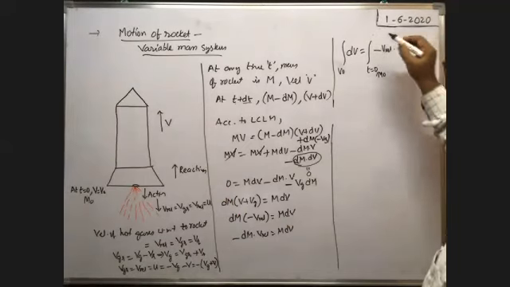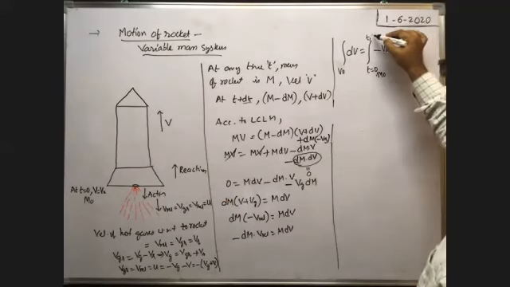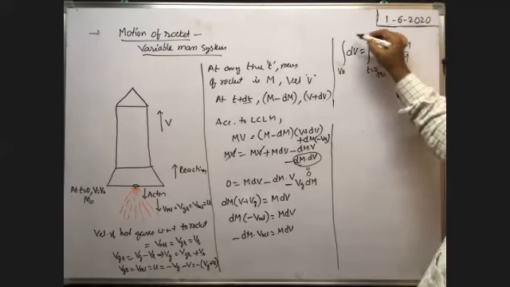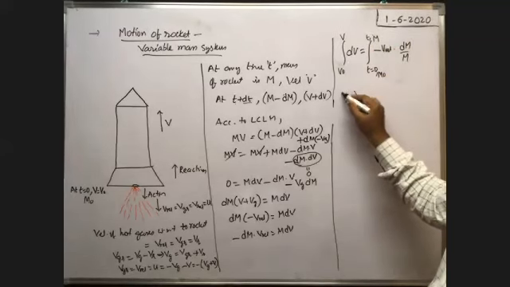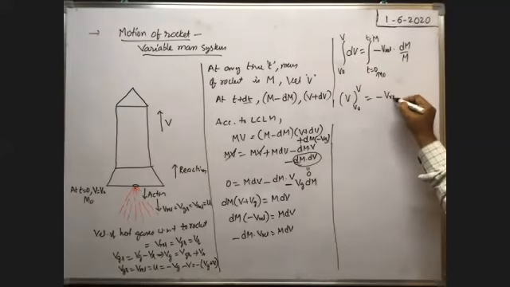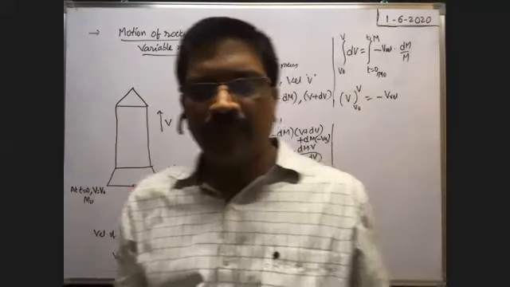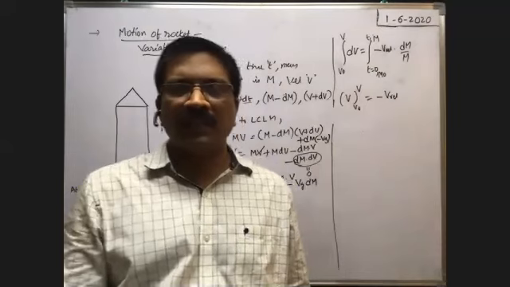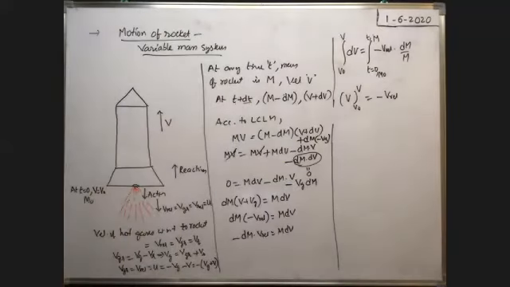After some time t, the mass of the rocket with the fuel is say capital M. At that time, velocity of the rocket is say v. Integral dv means v. When you substitute the limits v naught to v, it is equal to minus v relative into, what about integral dm by m? Tell me, what is the integral of 1 by x dx?